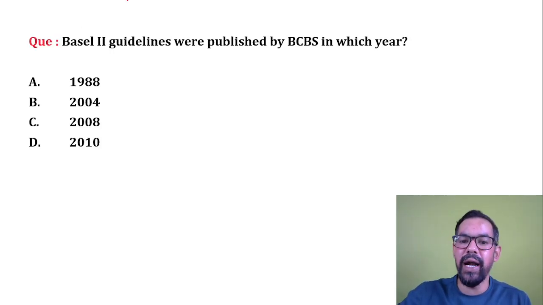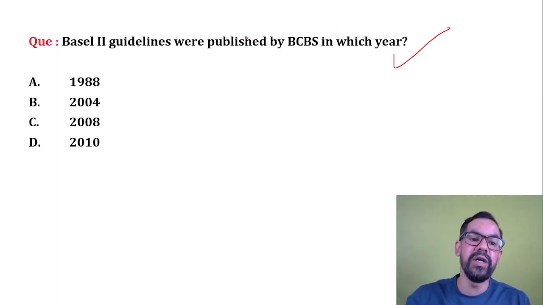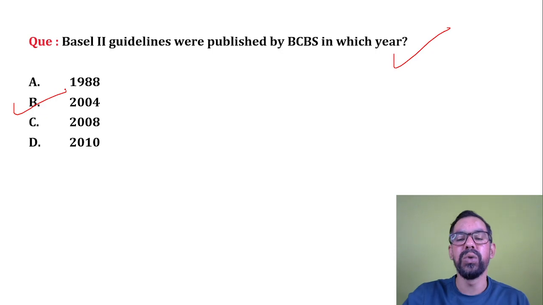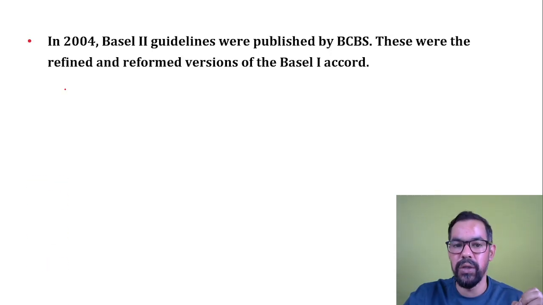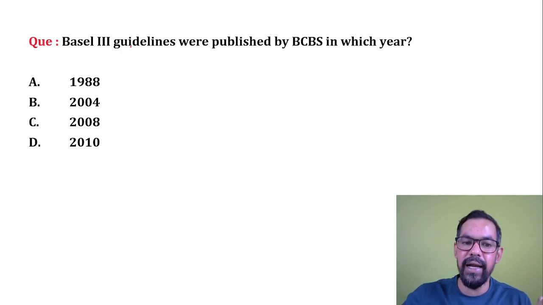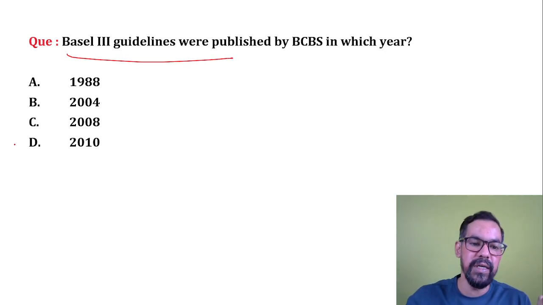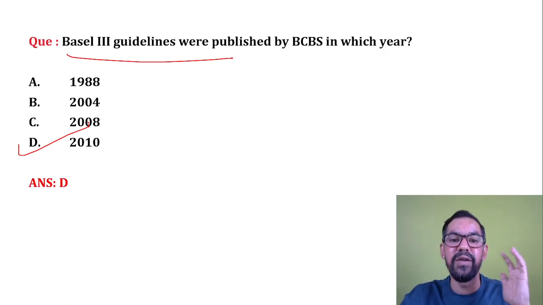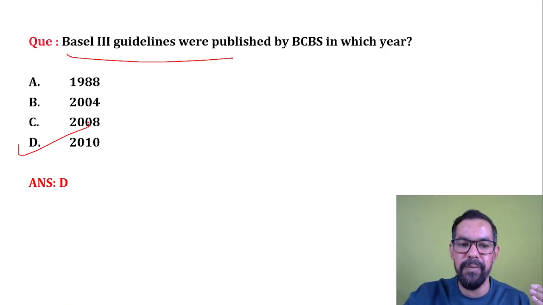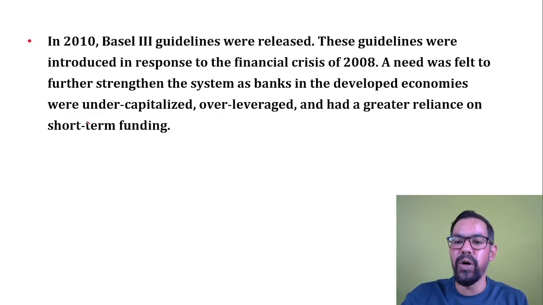Next one, Basel 2 guidelines were published by BCBS in which year? What will be the correct answer? 2004. Option B is the right answer. Next one, Basel 3 guidelines were published by BCBS in which year? 2010. With the first question, I gave you these years, and I hope you remember them and are able to answer these questions.